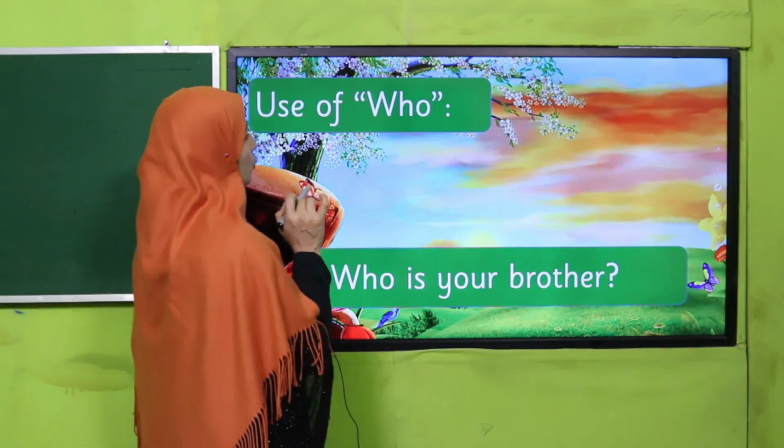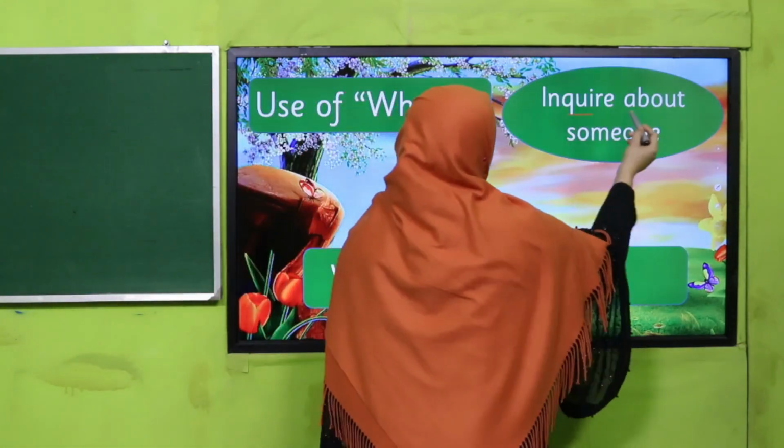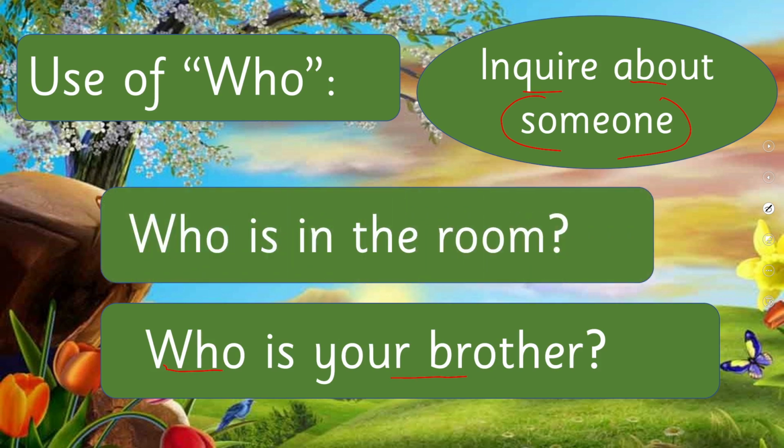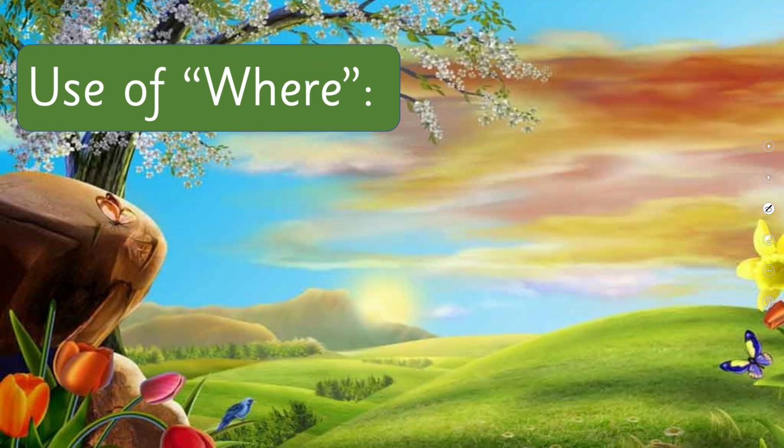Use of who: we use it to inquire about someone, meaning a person. When we are inquiring about a person, we use who, like who is your brother? Brother is a person. Who is in the room means which person is in the room, male, female, girl, boy, anyone. So who is used especially for a person.